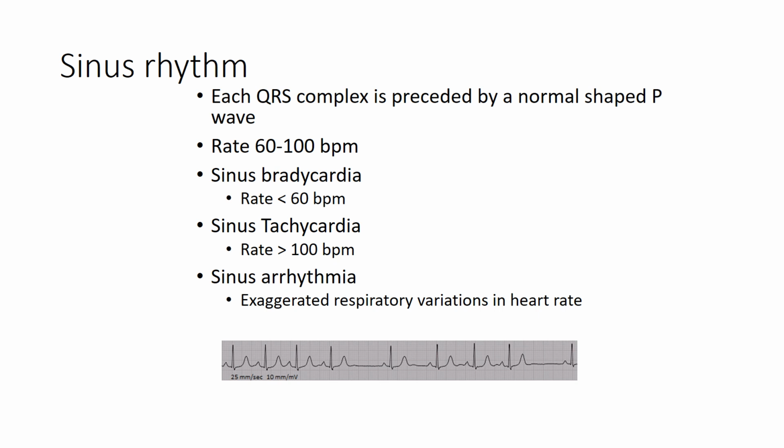In sinus rhythm, each QRS complex is preceded by a normal P wave. The rate of this rhythm is usually 60 to 100 beats per minute. If the rate is less than 60, then it is called sinus bradycardia, and if the rate is more than 100 beats per minute, then it is called sinus tachycardia. Sinus arrhythmia is the exaggerated respiratory variations in heart rate. The ECG strip shown here depicts the sinus arrhythmia.